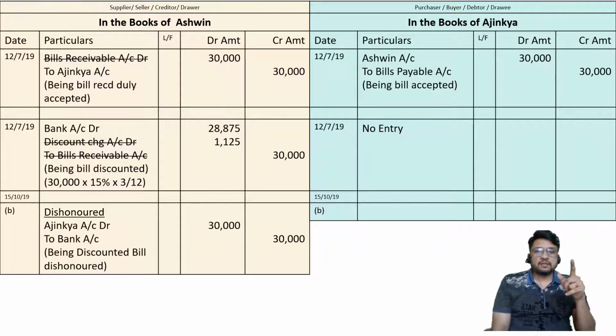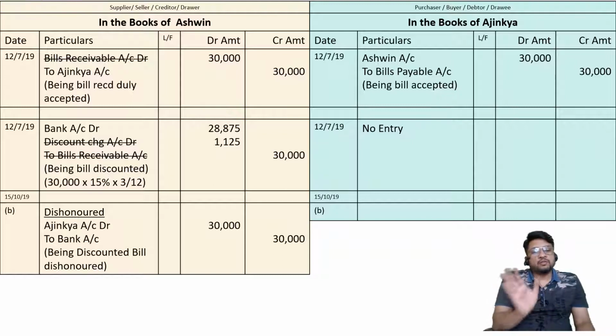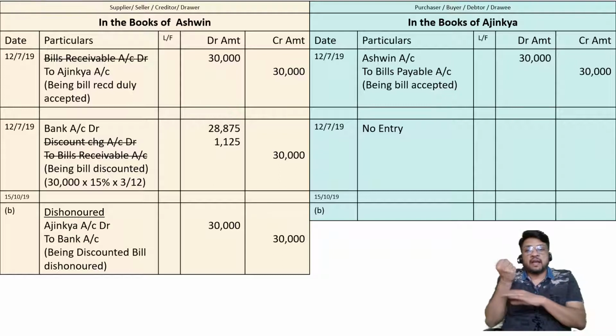Because in the past, Ajinkya was our debtor by rupees 45,000, out of which he gave a check of rupees 15,000. 30,000 rupees were pending. We drew a bill on him and we cancelled his account from the debtors list and transferred his account to the bills receivable list. So we said that there is no person called Ajinkya as our debtor, but there is a bill receivable in our hands. Since there is a bill receivable in our hands, we had cancelled Ajinkya's account.